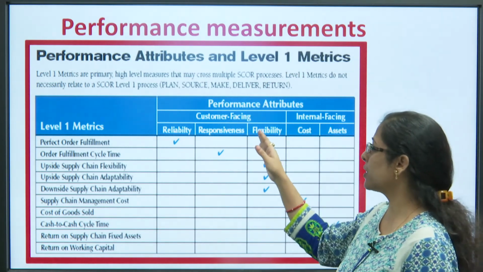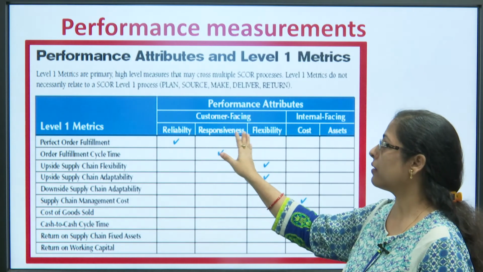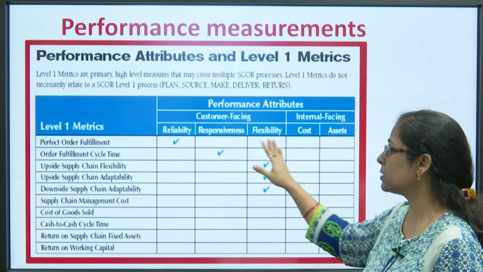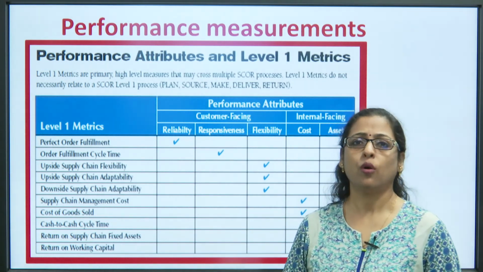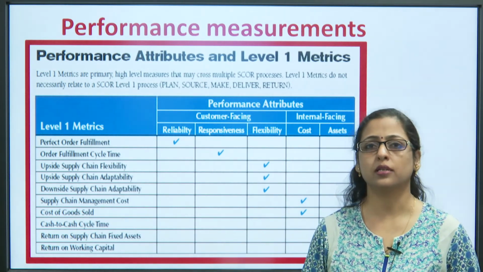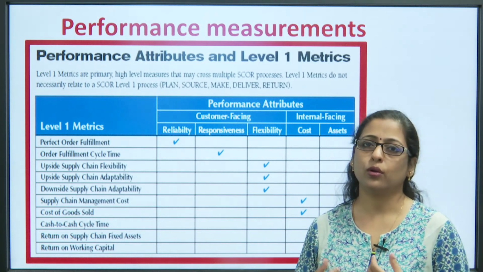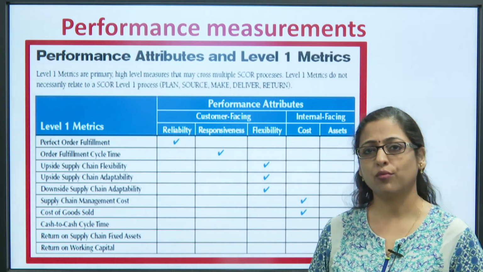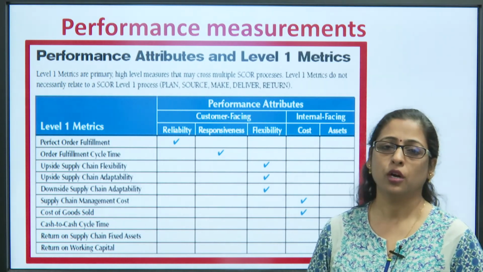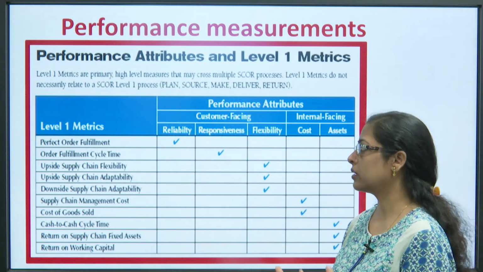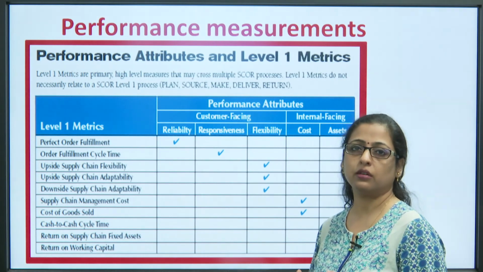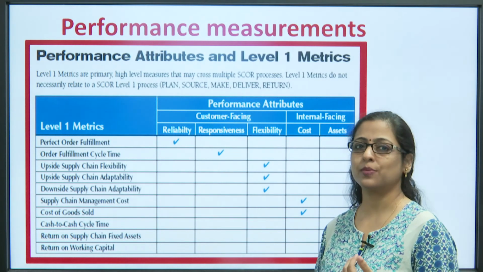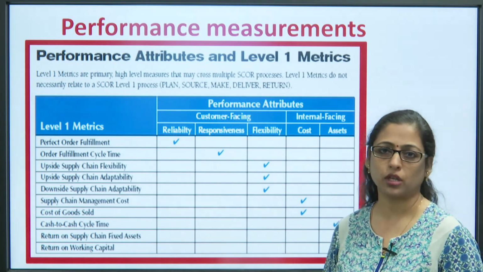So, over here as you can see, the performance attributes are divided into two views, the customer facing view and the internal view. Customer facing view basically talks about all those processes in which the company is going to interact with the customer, and what kind of responses or feedback should come, or what are the metrics that can help the organization understand whether the customer is preferring the company or liking the performance of the company or not.